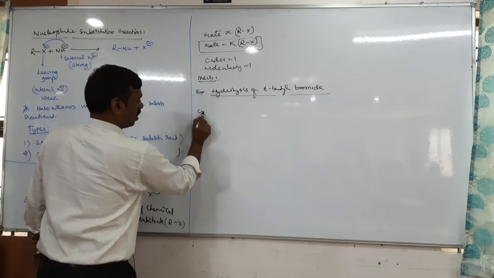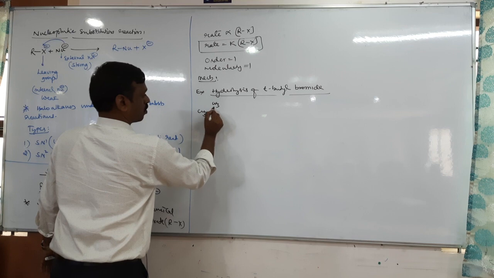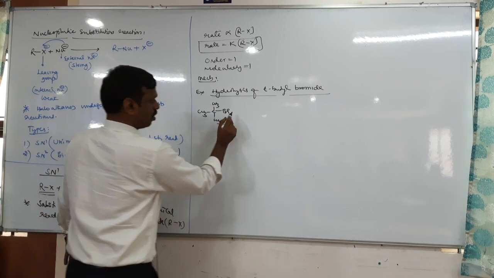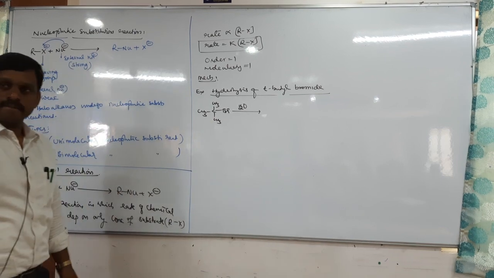Tertiary butyl bromide undergoes hydrolysis. Hydrolysis, so water will be there.